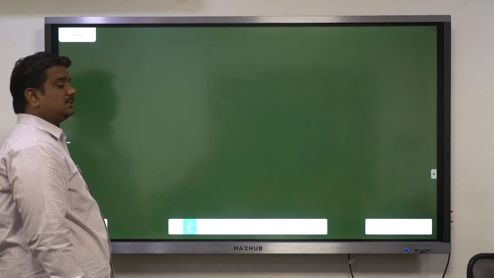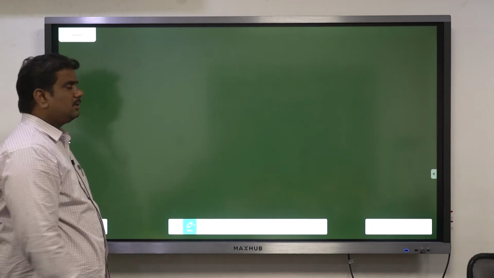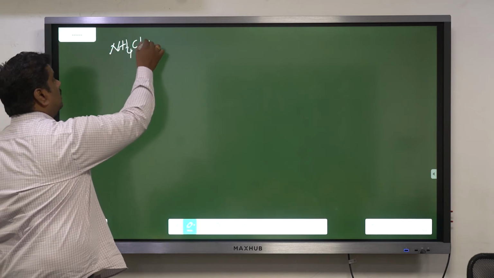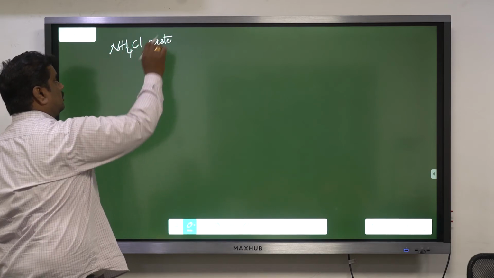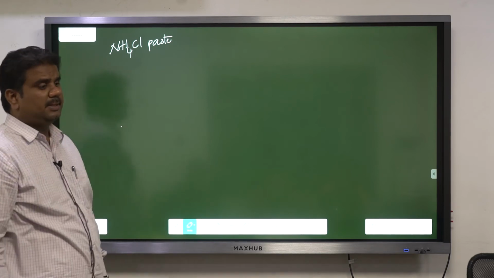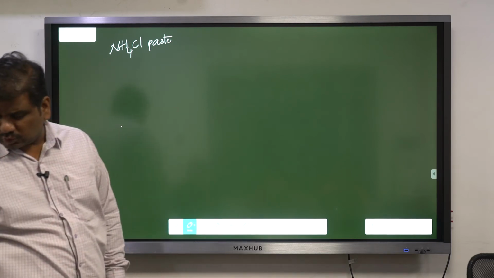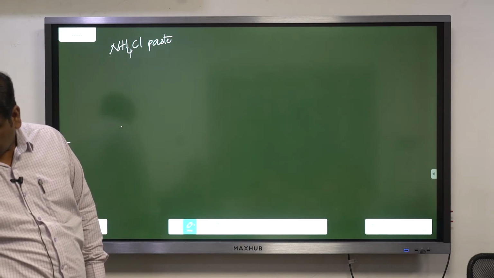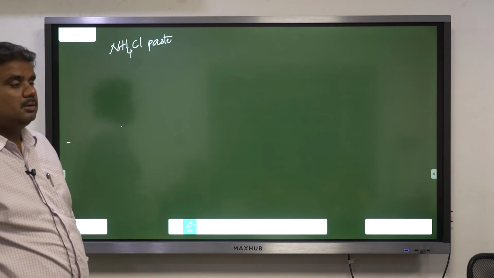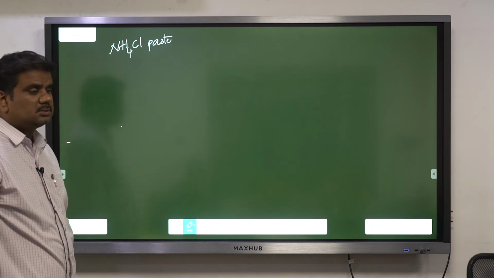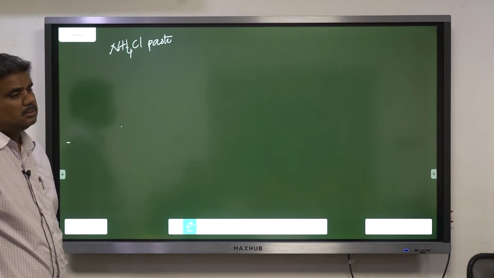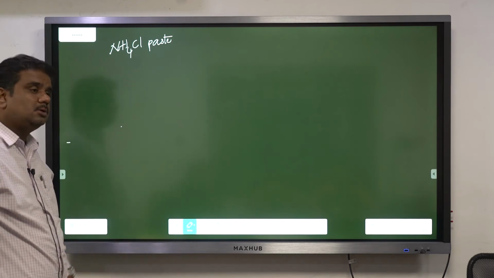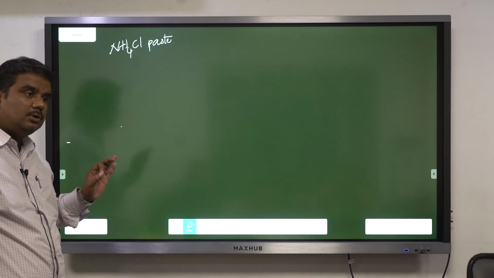At the same time, in dry cells, the ones that we are using right now, we use NH4Cl paste as the electrolyte. Ammonium chloride paste is used as the electrolyte in dry cells. It is in paste form, not liquid. Specifically, you are using the word paste.